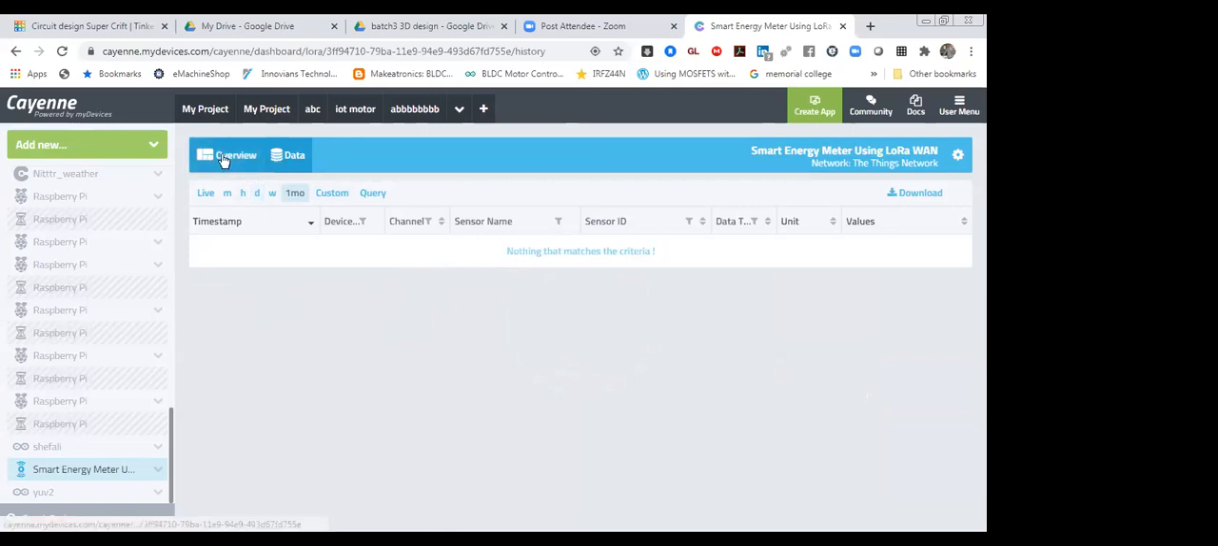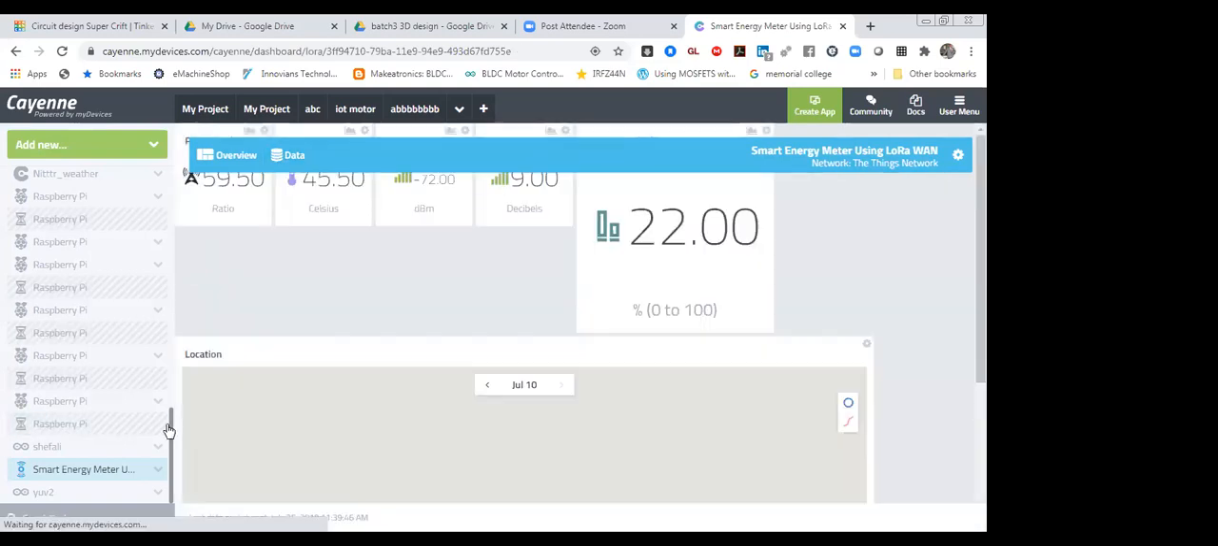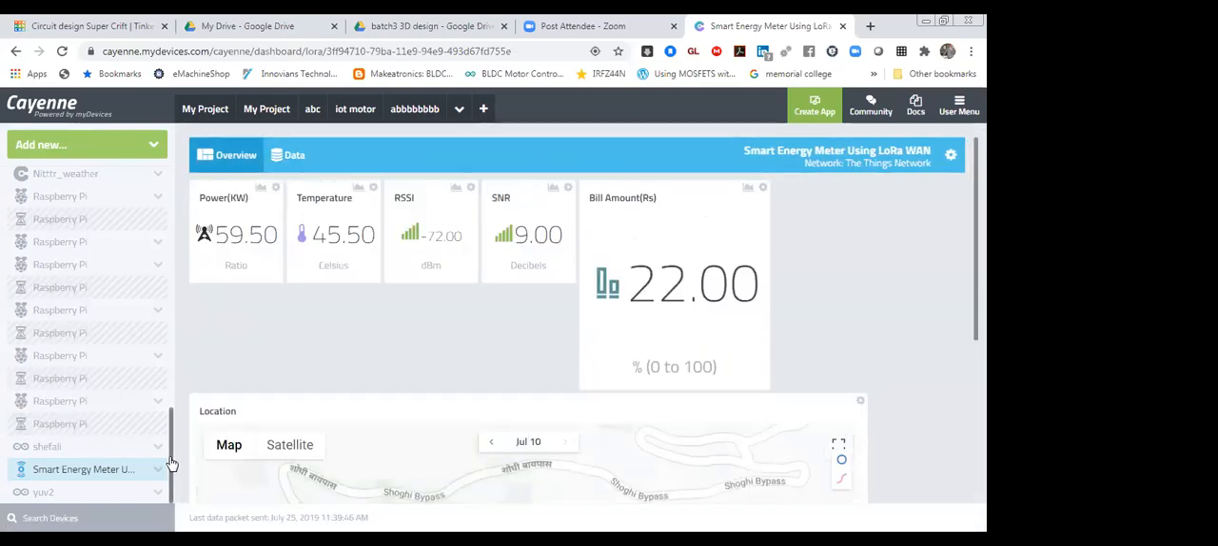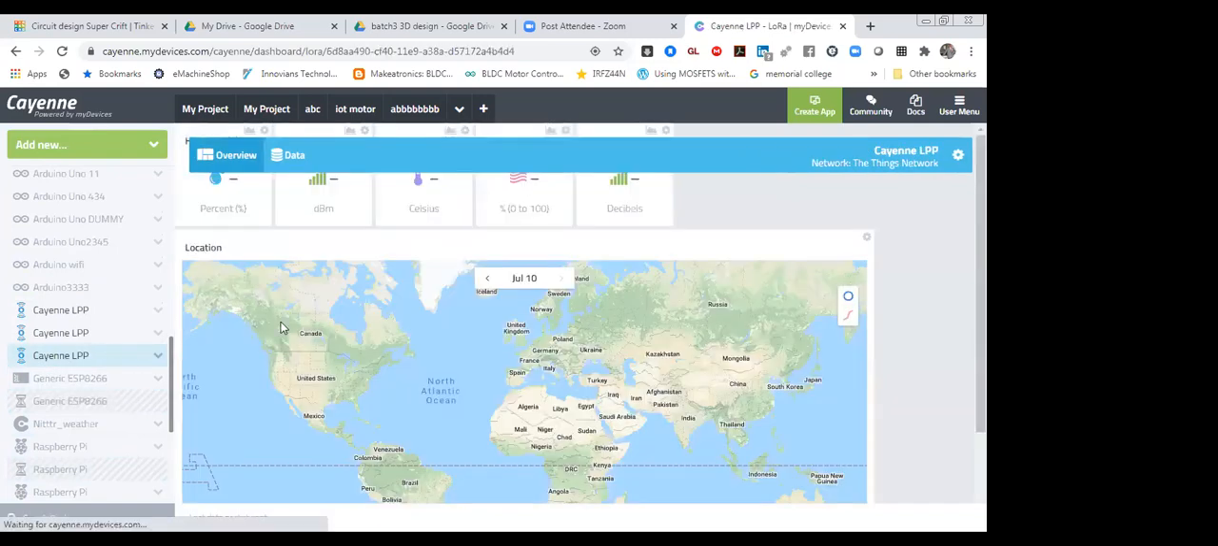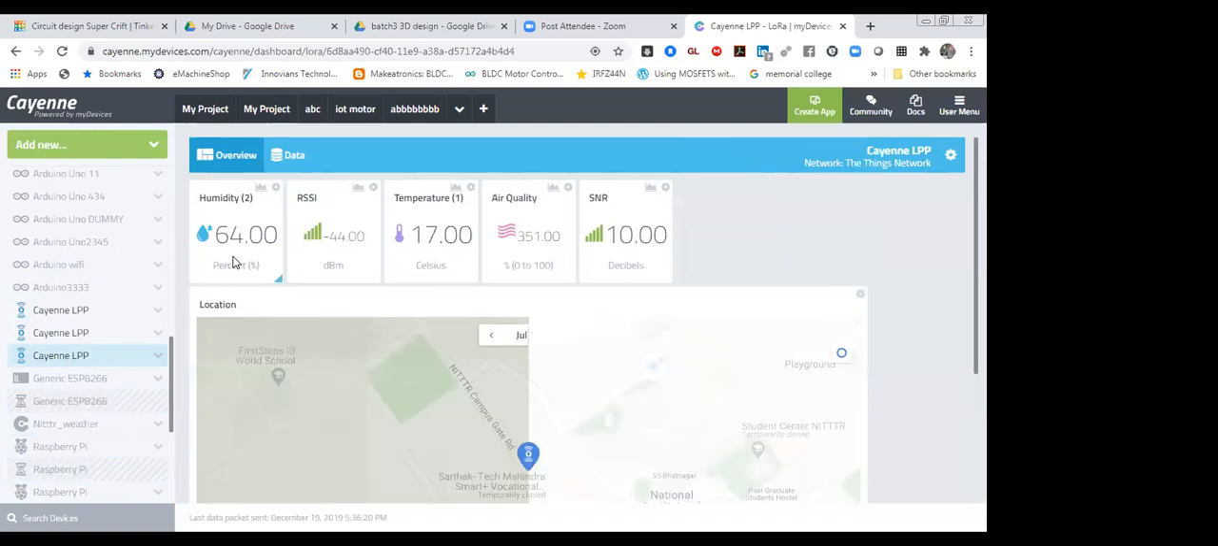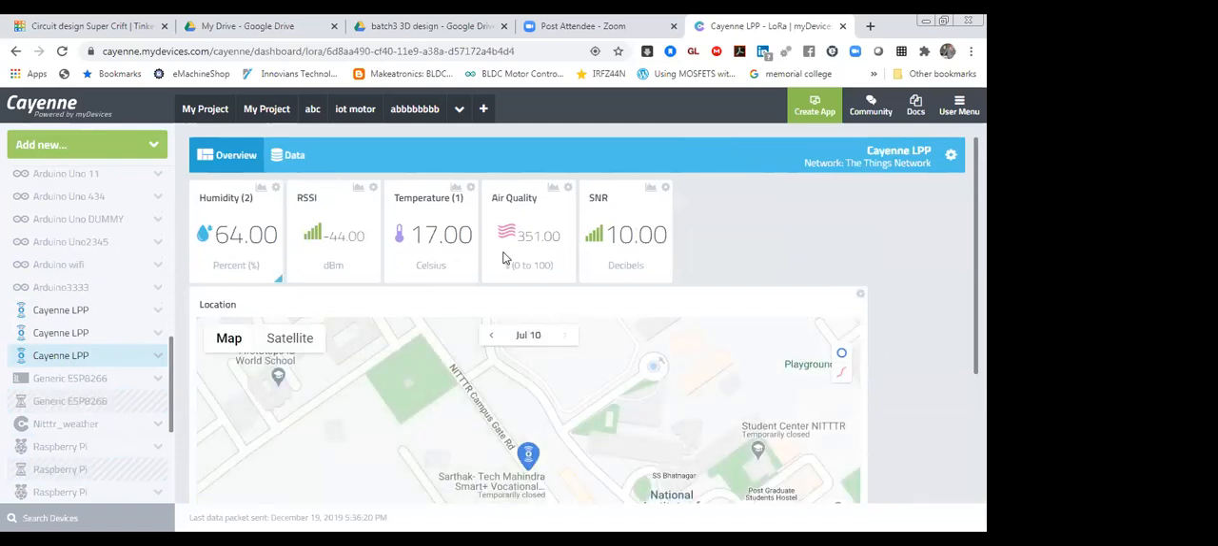Okay. So let me share a few more applications. This one is smart energy meters. Then, yes, these are a few more interesting projects. This one is a weather monitoring station. You can monitor weather, air quality, and humidity, and you can monitor them in this cloud.